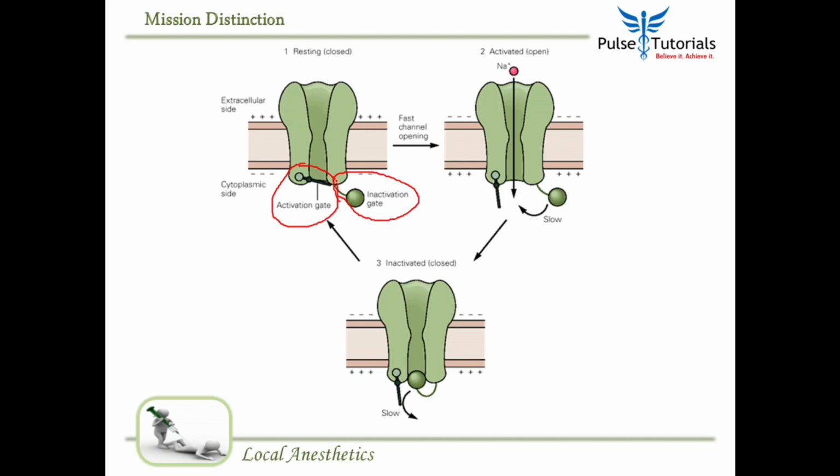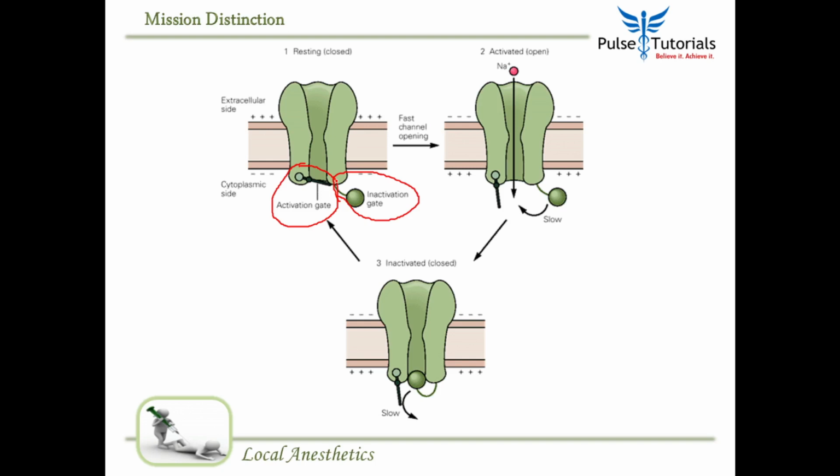This is the trick to remember. Activation gate is fast to open, fast to close. The inactivation gate is slow to open, slow to close. Simple. Now, in the resting stage, the activation gate is closed, inactivation gate is open.